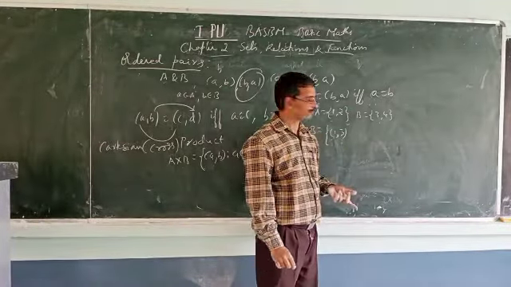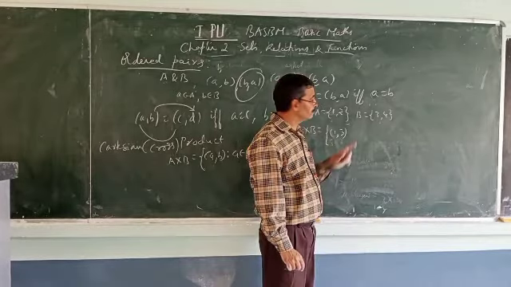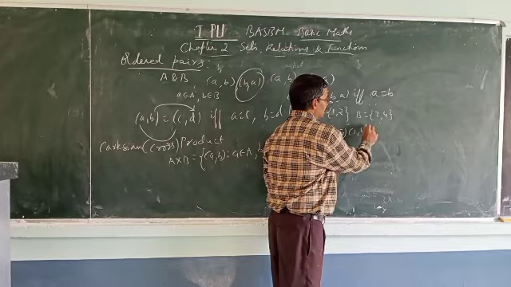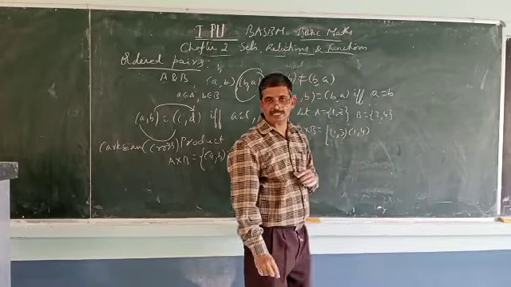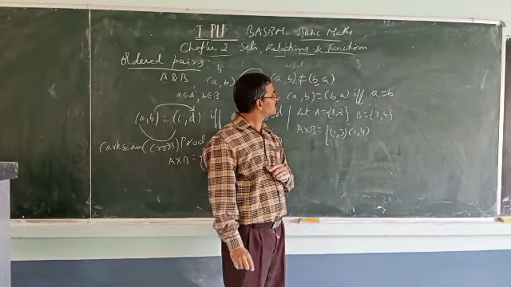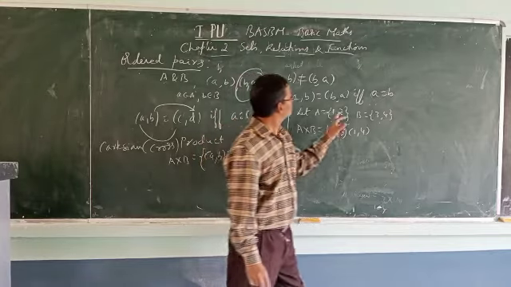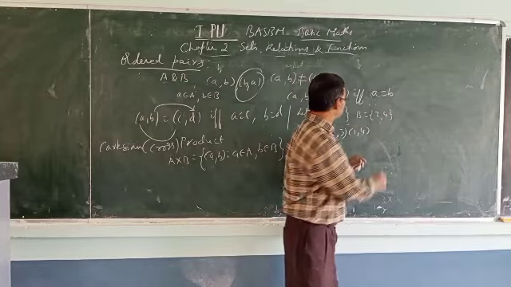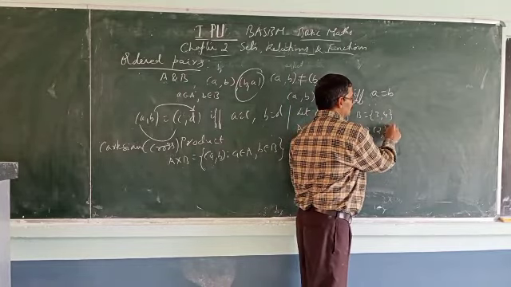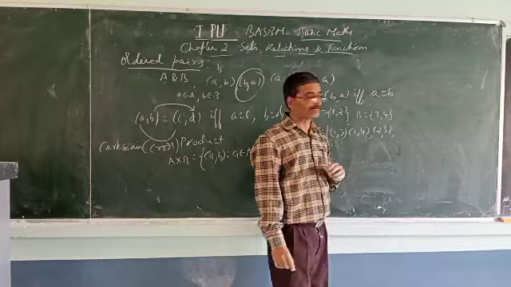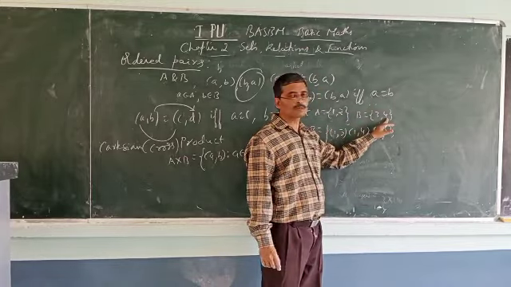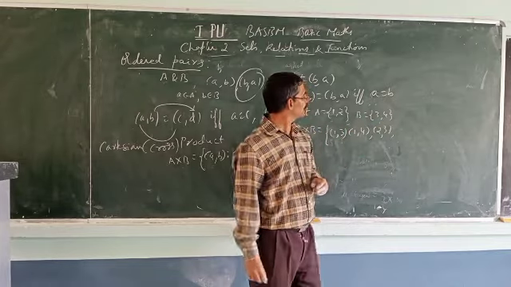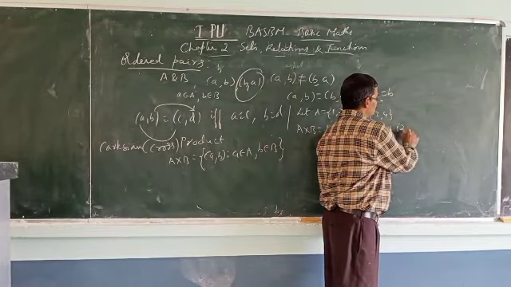Any other element? Yes. The other element is (1, 4). So 1 is from the first set A, 4 is from the second set B. Next, 2 is from the first set, 3 from the second set, so (2, 3) is the next ordered pair. The next ordered pair is (2, 4): 2 from the first set, 4 from the second set.